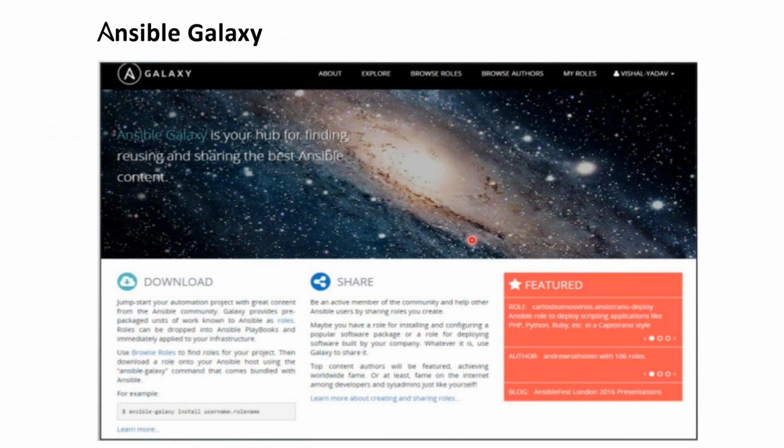So Ansible modules, Ansible Galaxy, we have two sites here. Ansible Galaxy also has some reusable scripts. When you go to Ansible Galaxy, you will get some reusable scripts here. From here, you can pick the script, customize it, reuse it, and execute it.